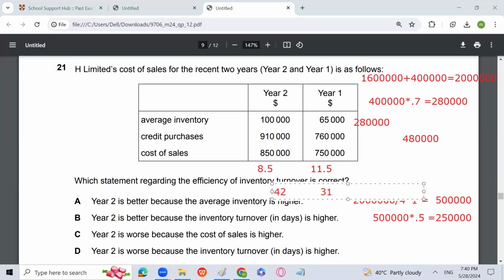This is what you have written. Okay. So inventory turnover ratio in year 1 is higher than the year 2. So that is fine. Year 1 is better, obviously. But if we talk about inventory turnover in days, again, for year 1, it is 31 days. You are able to convert your inventory into sales in 31 days.